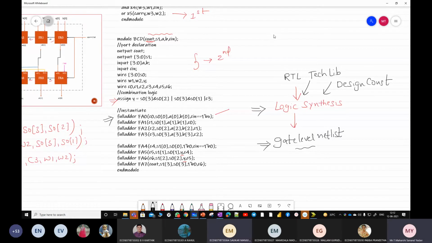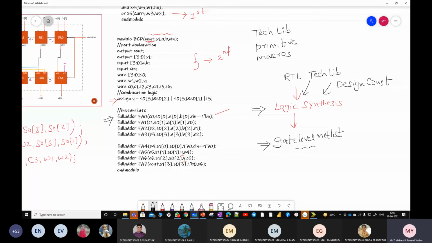Register transfer level. What is technology library? What does it contain? It contains all basic gates. Okay, so I'm calling it primitive gates. Next, what are macros? All these adders, subtractors, multiplexers, encoders, everything will be present in the form of macros.